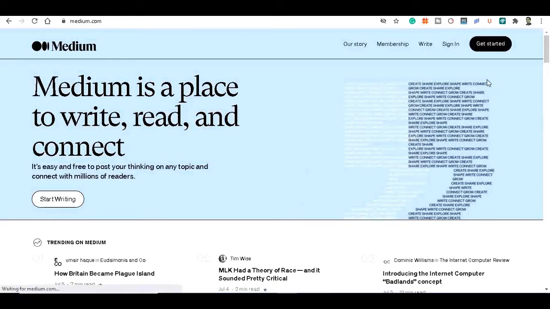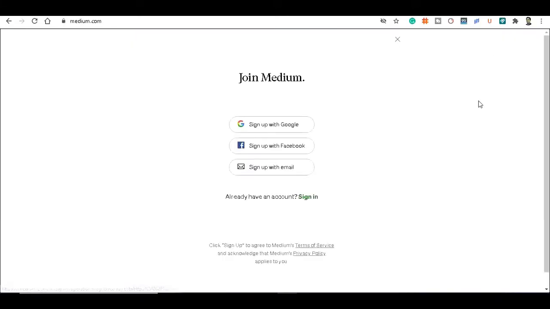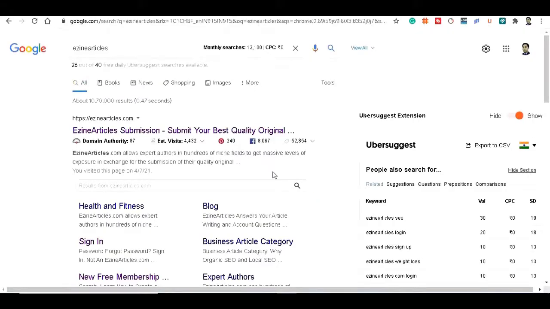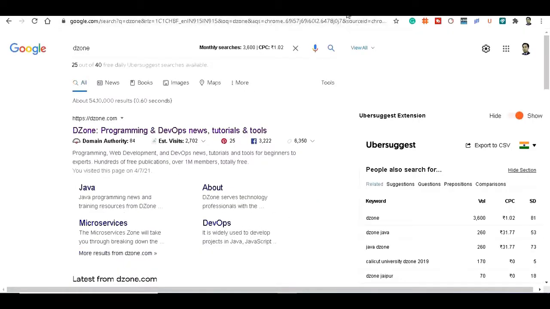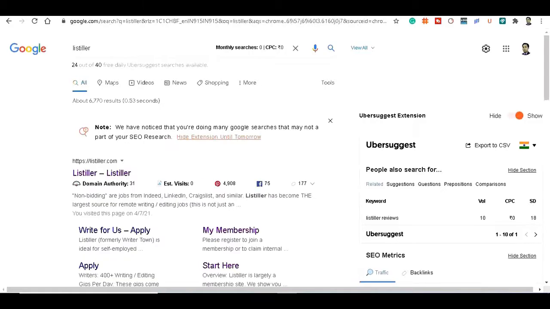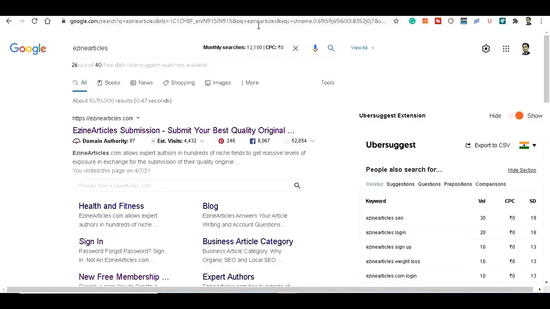If you are new to this website, you can click this Get Started button and sign in with your Google account, your Facebook, or your email. In the same way, you have to create your profile on Issuu Articles, on Dizon site, and on Listeller site. Now I am going to show you how to do guest posting and the proper way to do it.